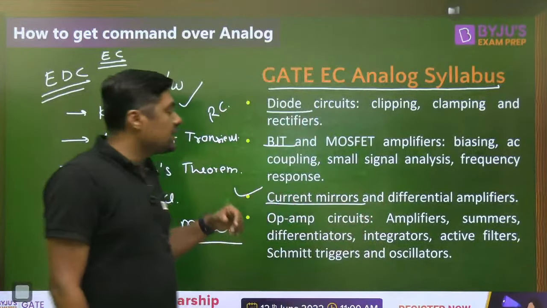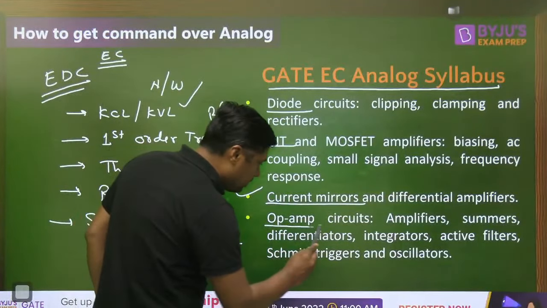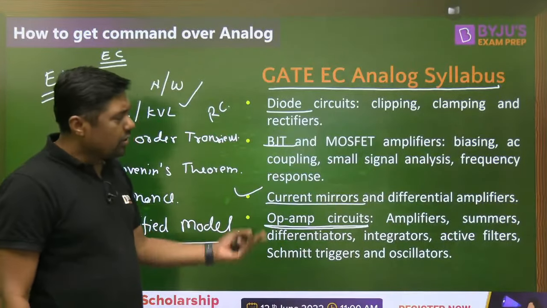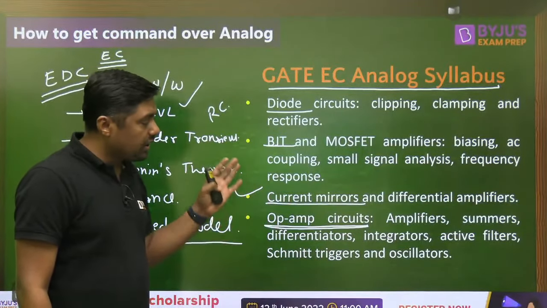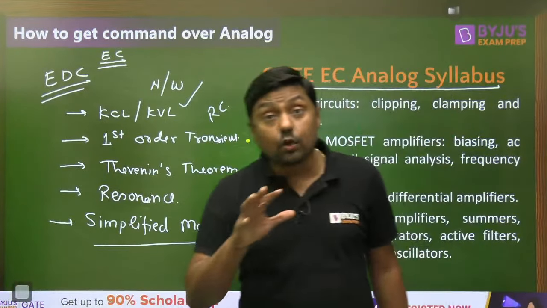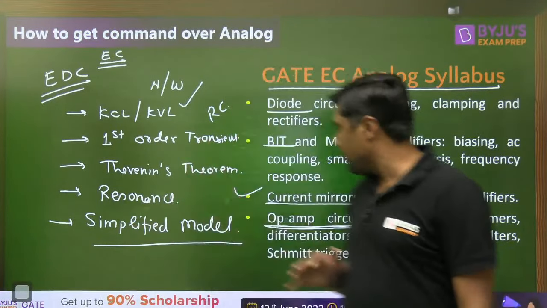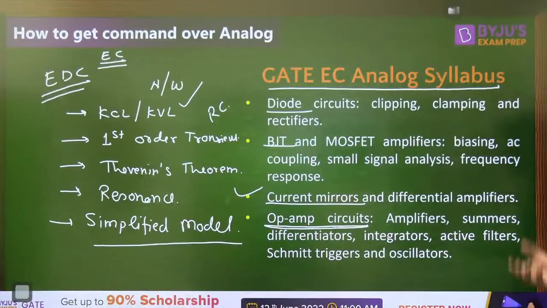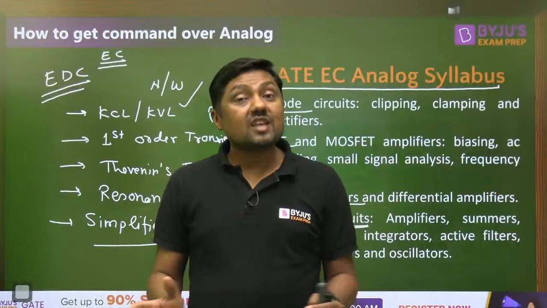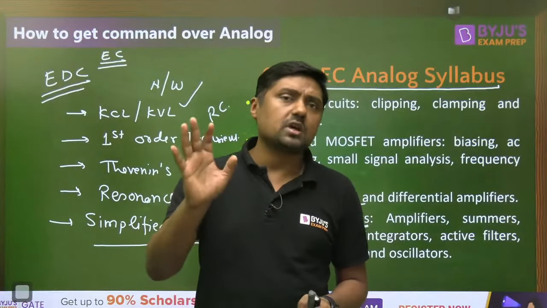Similarly, the current mirror circuit by BJT and by FET. Then the operational amplifier circuit. This is a very important topic, operational amplifier. In operational amplifier: inverting, non-inverting, differential amplifier, integrator, differentiator, all active filters, low pass, high pass, band reject, all pass filter, Schmitt trigger, multivibrators, triangular wave generator, Sallen-Key filters, Butterworth filters. Yes, all these topics are important.